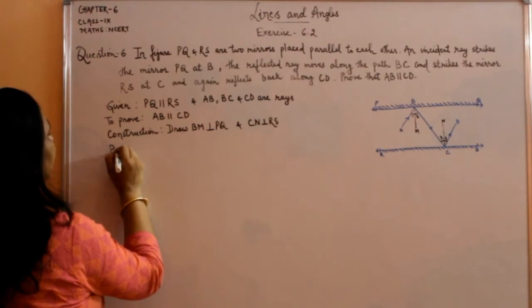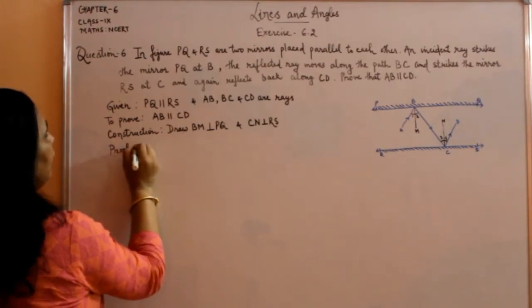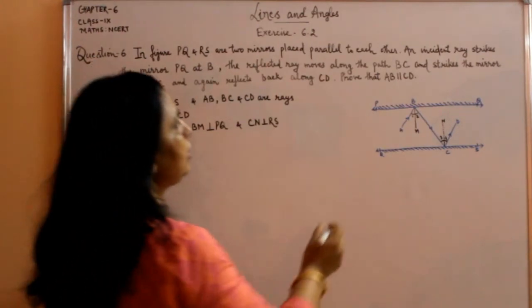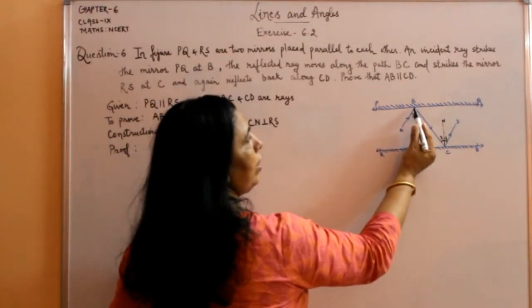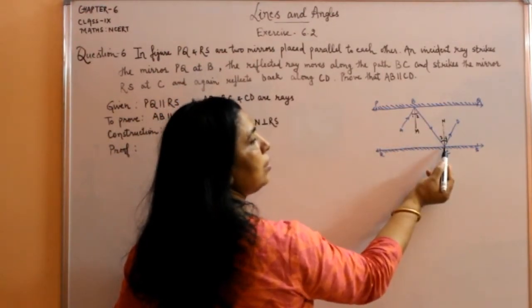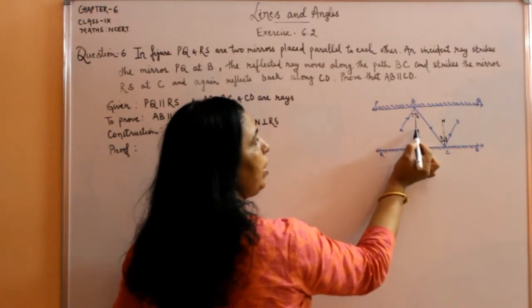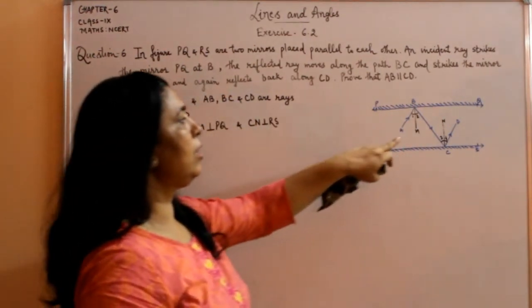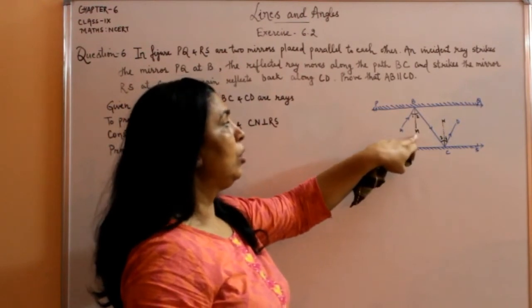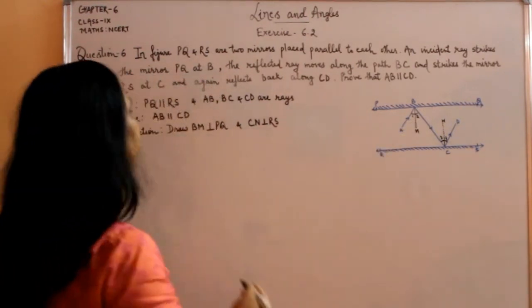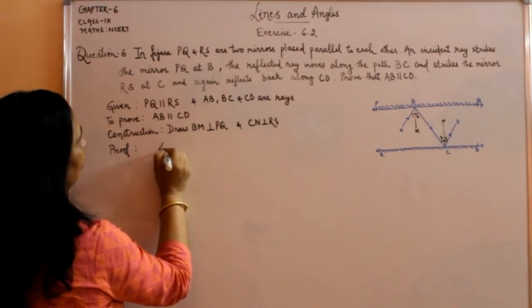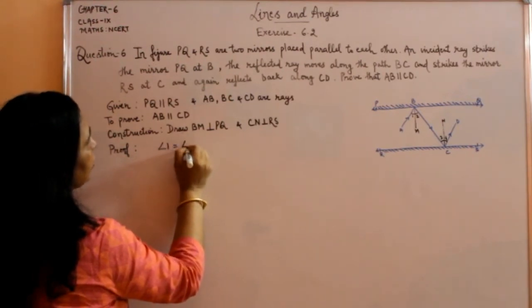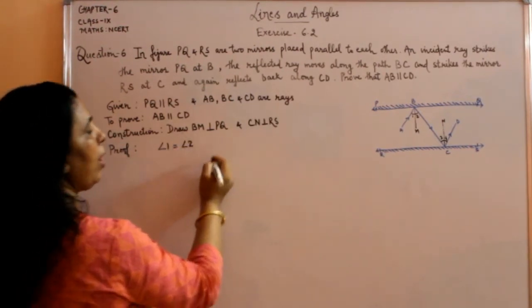So what is the proof? Now since AB is the incident ray and BC is the reflected ray and BM is a perpendicular, we can say this is a normal. So we can say angle 1 is equal to angle 2. Why?